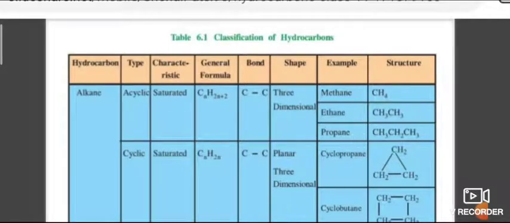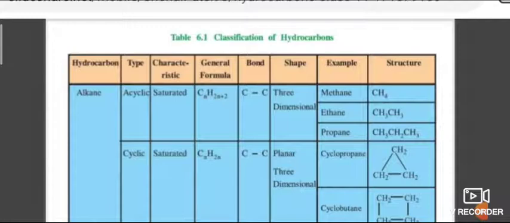So in the previous class we have seen the preparation of alkanes and different examples of alkanes. Alkanes are hydrocarbons which have single bonds. When you see the preparation of alkanes, they are formed from unsaturated hydrocarbons, from alkyl halides and the Wurtz reaction, and also from carboxylic acids.